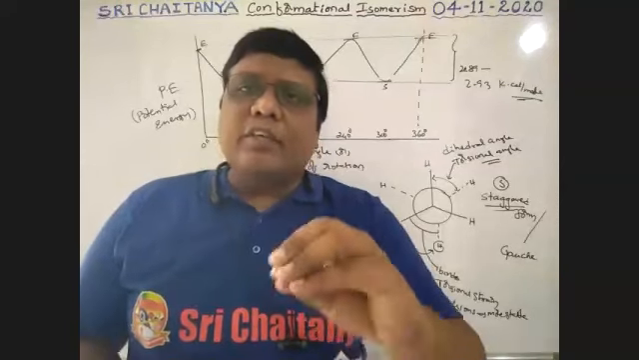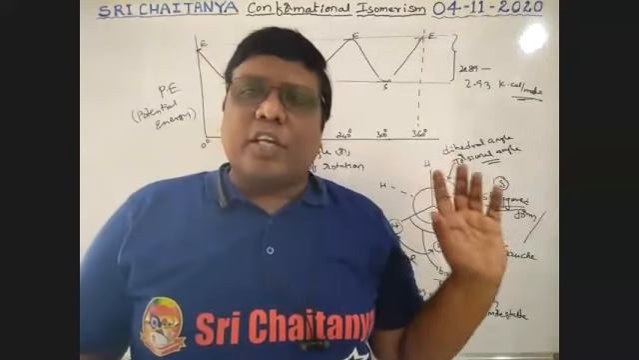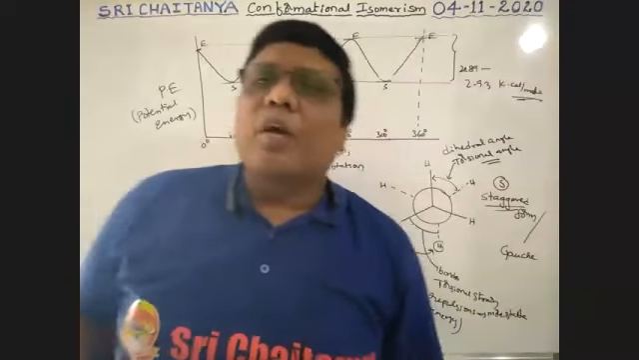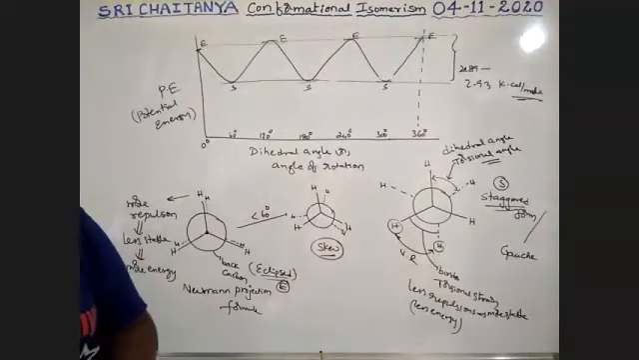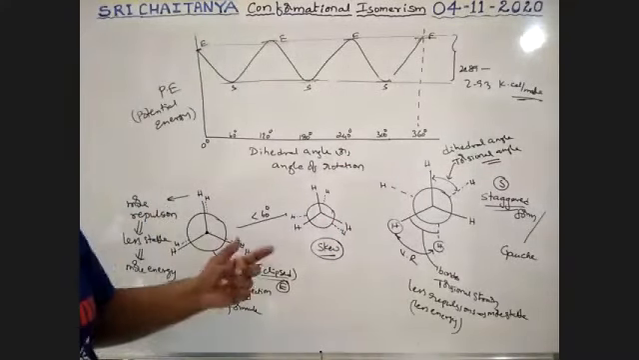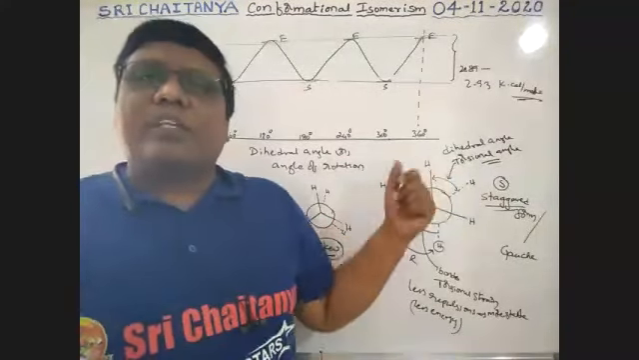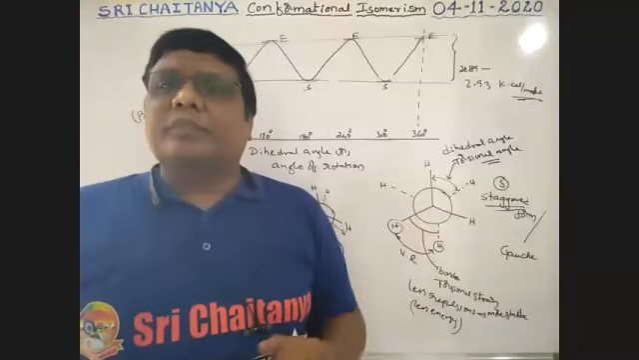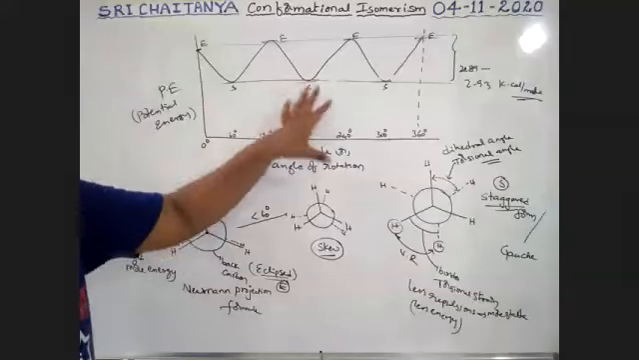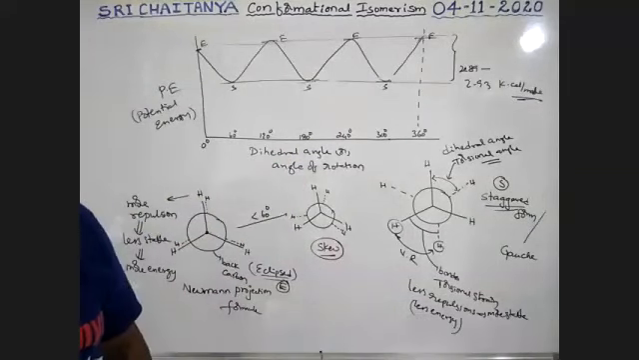So from this concept, what are the questions we have to ask? First, up to now, is there any doubt? These are Newman projection formulas. In the Newman projection formula, the angle between these two is considered the dihedral angle. It is about ethane. Is there any doubt? Guys, please tell me.